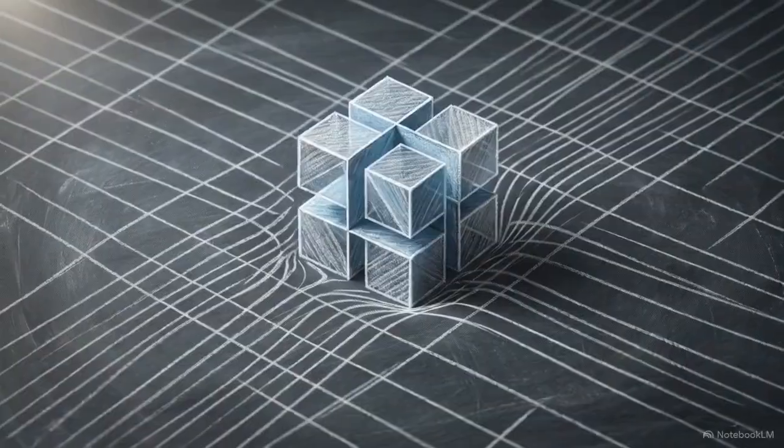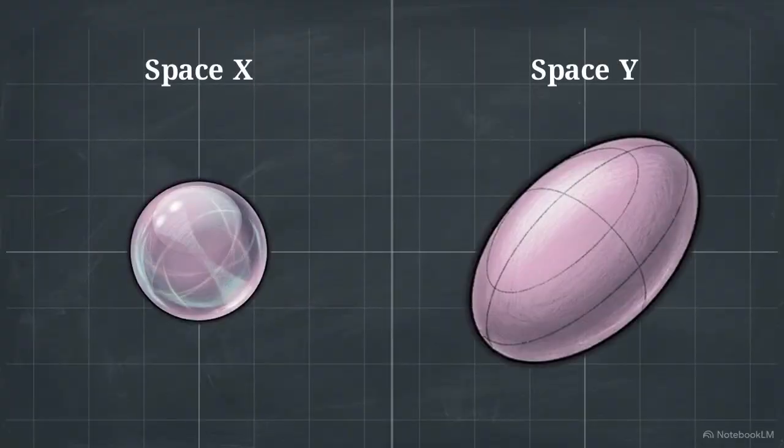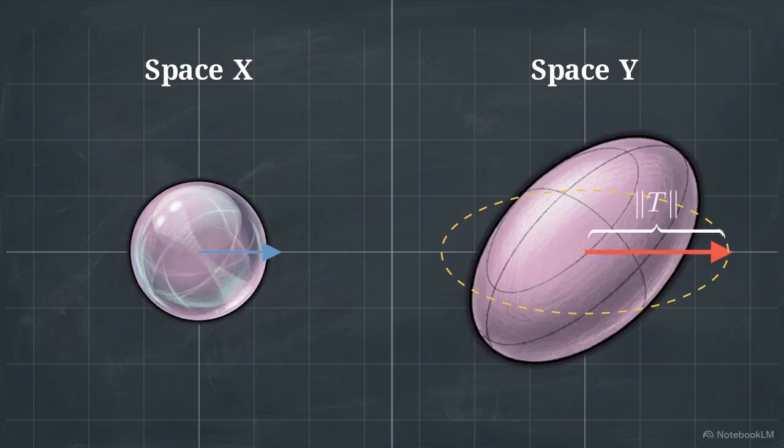This diagram shows a vector sweeping along the surface of a unit sphere in space X. We can track its corresponding output tracing the perimeter of the ellipsoid in space Y. To find the smallest possible bounding constant, we let the sweep continue until we hit the exact vector that yields the longest possible output. Right here, we label the length of this maximum vector as the norm of T.